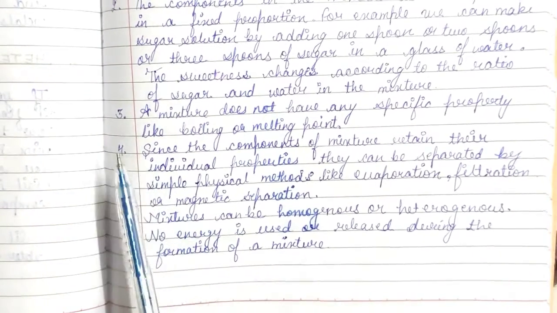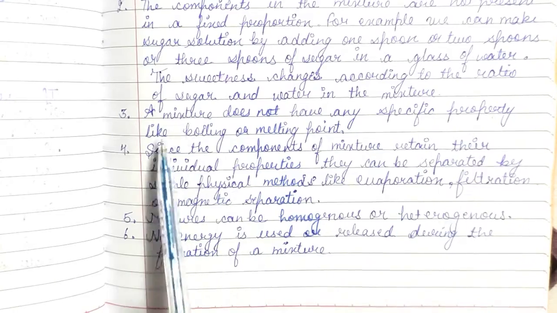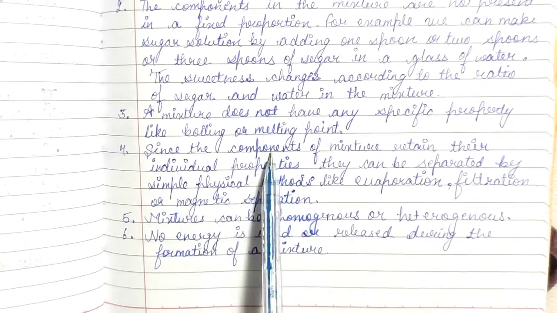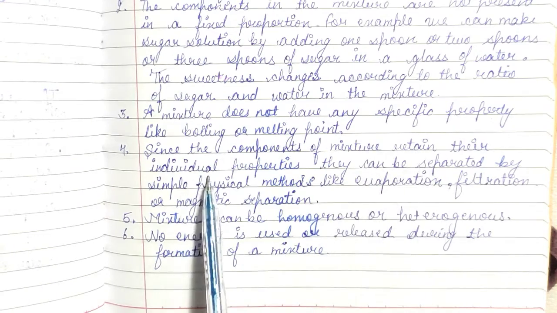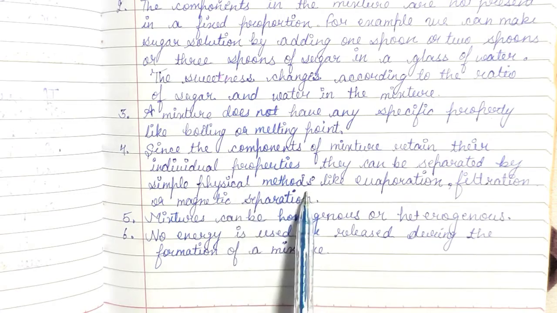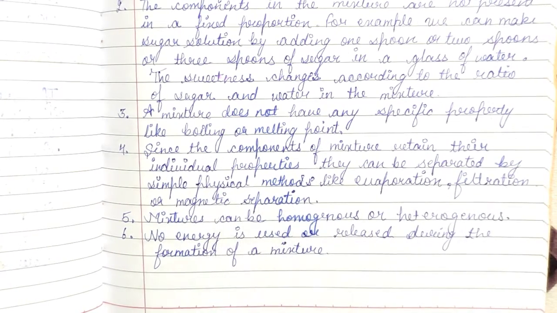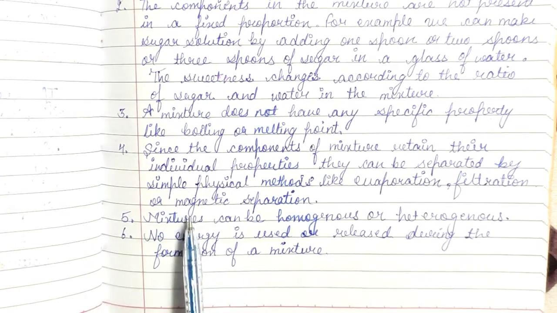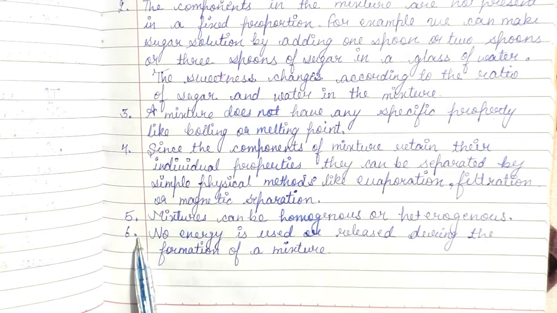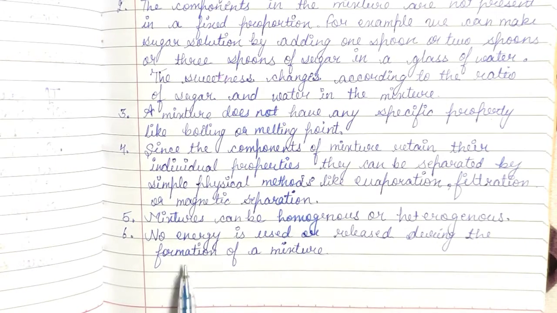Number 3 is, a mixture does not have any specific property like boiling or melting point. Number 4, since the components of a mixture retain their individual properties, they can be separated by simple physical methods like evaporation, filtration, or magnetic separation. Number 5, mixtures can be homogeneous or heterogeneous. And number 6 is, no energy is used or released during the formation of a mixture.